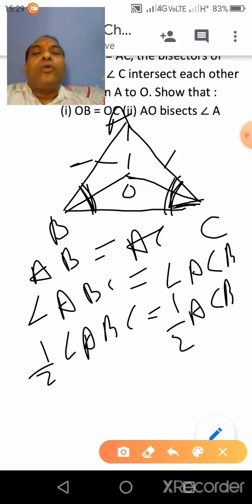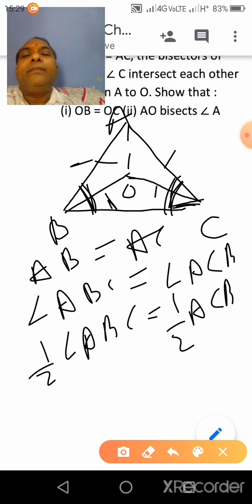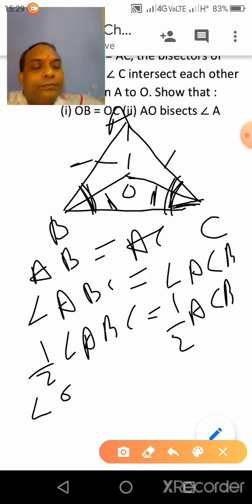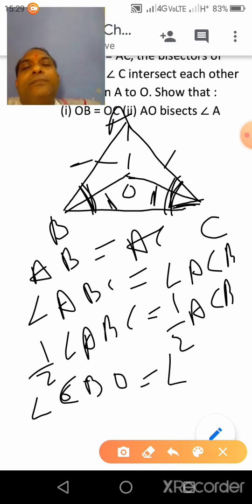Clear? So half of angle ABC, this one, and half of angle ACB, this one. So you can write angle OBC, or angle CBO, is equal to angle BCO.